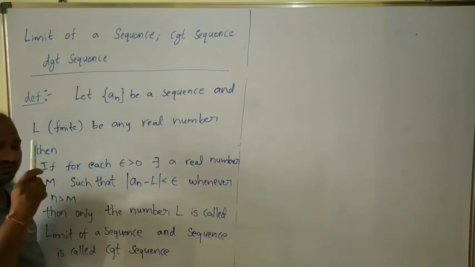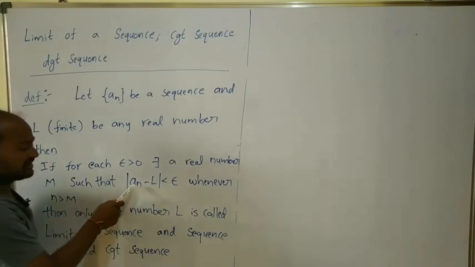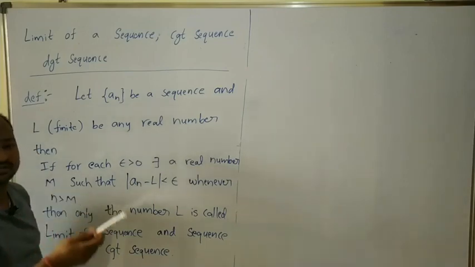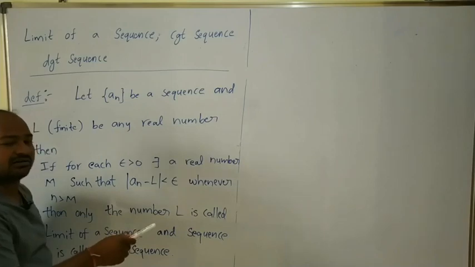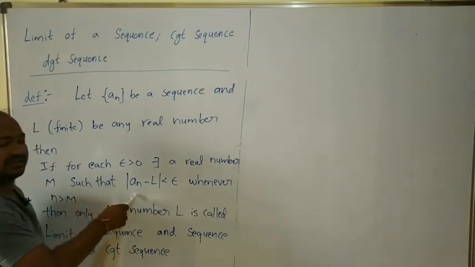Then only we can say that the given sequence is called a convergent sequence and the number L is called the limit of the sequence a_n.